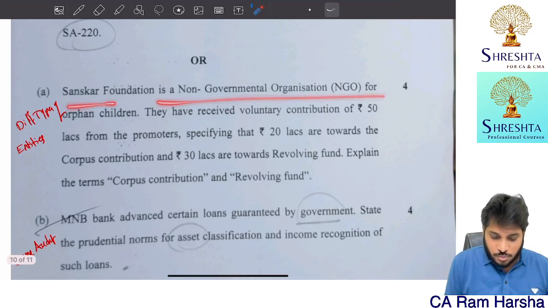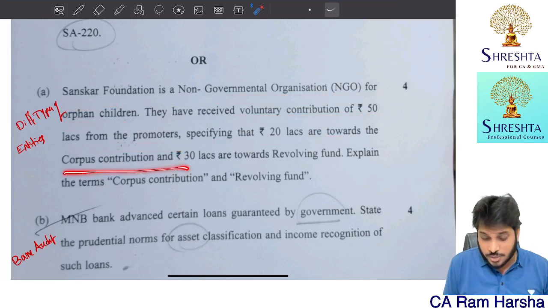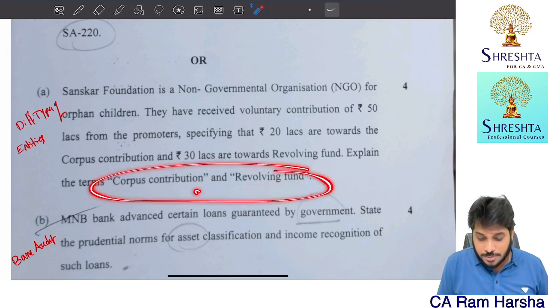Sanskar Foundation is an NGO for orphans. They have received a voluntary contribution of 50 lakhs from promoters, specifying that 20 lakhs is towards corpus. Explain the terms corpus and revolving fund. Corpus contribution means what? Revolving fund.